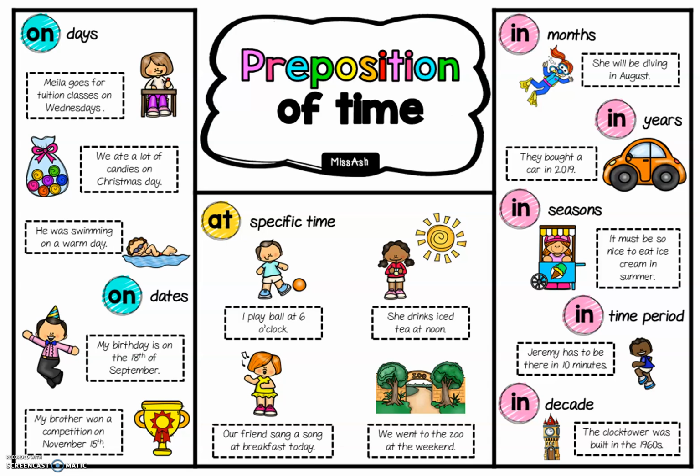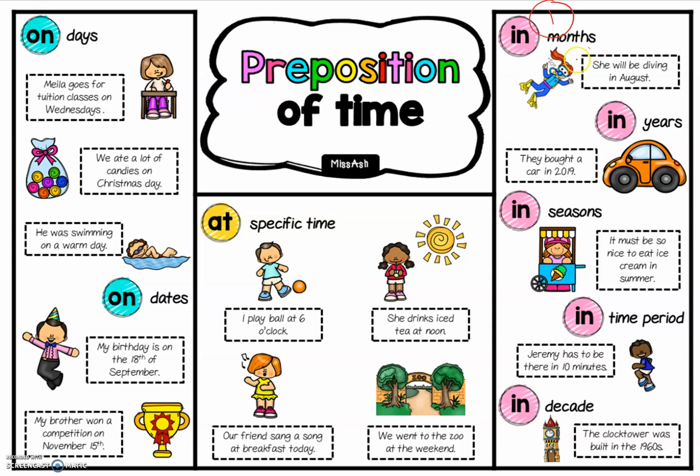All right. Number 2, when we say in years, so they bought a car in 2019. Can you see here? In 2019. So this means that the moment you see only the year there, it is in. All right, we use in for this.